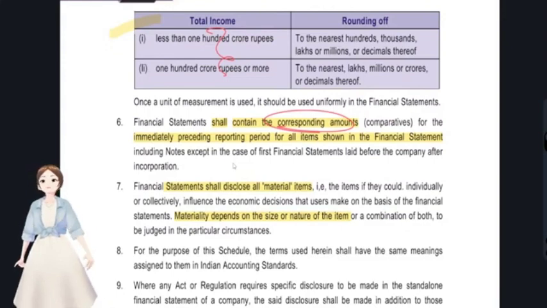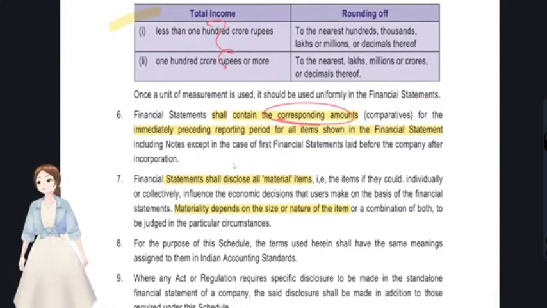In our keyword kit also we have discussed the difference between corresponding and comparative figures, right? Yeah, you might go check that video also. It is a very good video on that. And the financial statement shall disclose all the material items. Materiality depends upon the size and nature of the things.